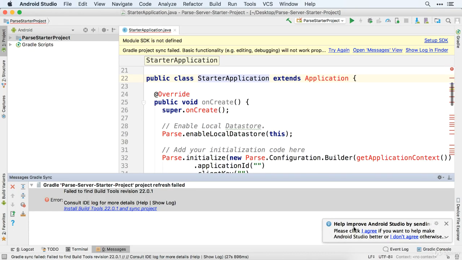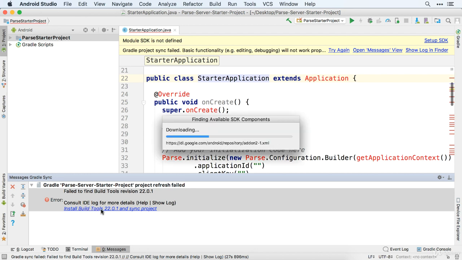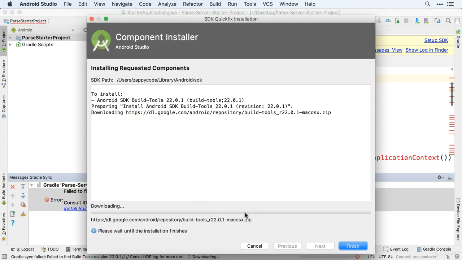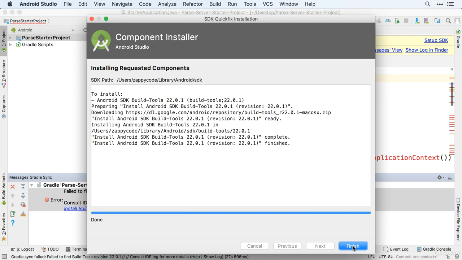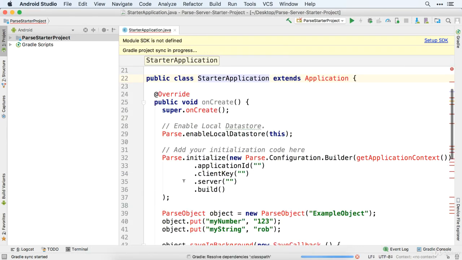When the project opens up, you might not have the same build tools that the project has. If not, you want to go ahead and just click install build tools, and Android Studio will go through and get you all the right pieces of information that you need in order to get that up and running. Whatever prompts you need in order to get this moving, you just want to move forward with those. And look, it already finished up there, so that's pretty great.